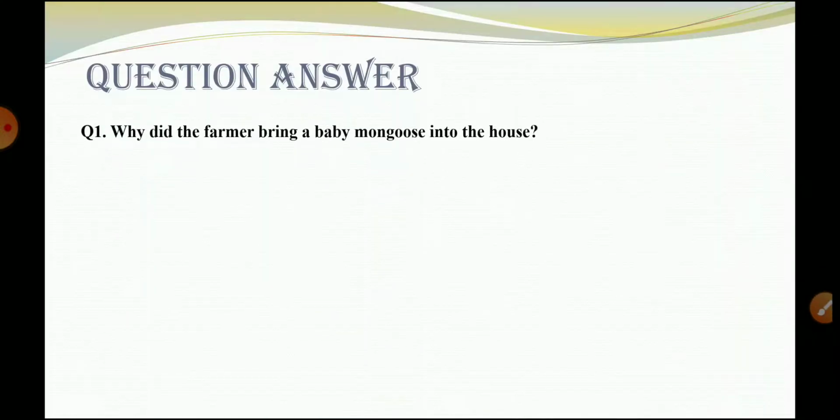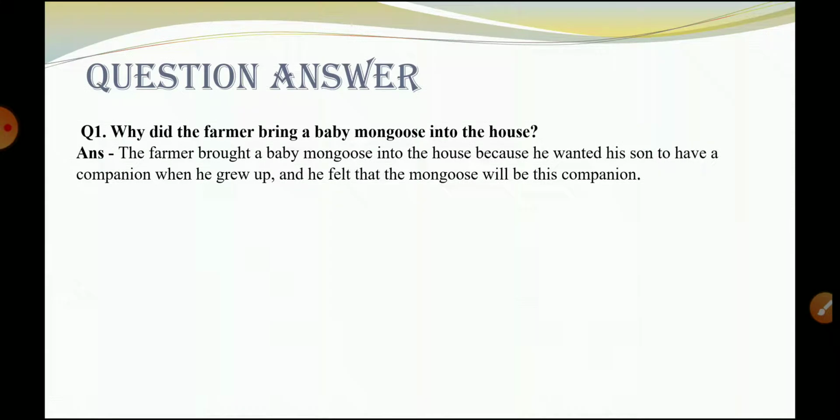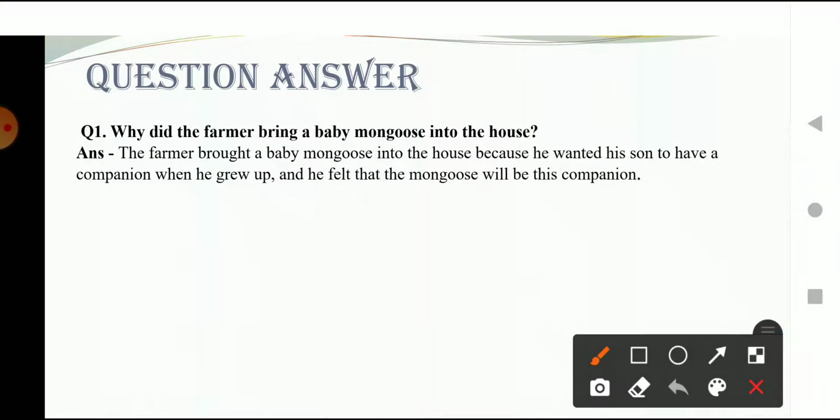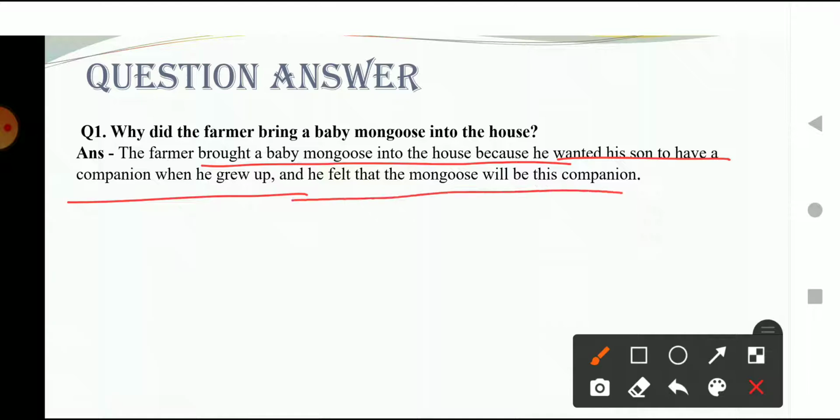Okay, so the first question says, why did the farmer bring a baby mongoose into the house? What was the reason that he brings a baby mongoose in the house? The farmer brought a baby mongoose into the house because he wanted his son to have a companion when he grew up, and he felt that the mongoose will be his companion.